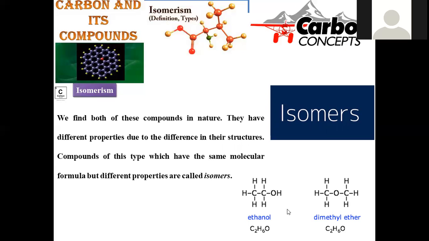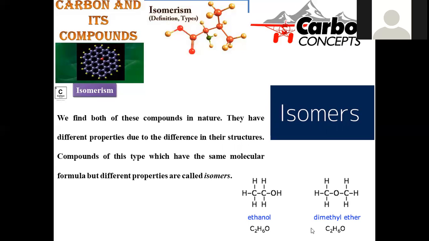I'm giving another similar example to you, where I'm taking C2H6O and C2H6O for both the compounds, but both do not have a similar functional group. Here you can find OH, here you can find O, R, O, R. Here it is said to be a hydroxy, here it is said to be an ether.